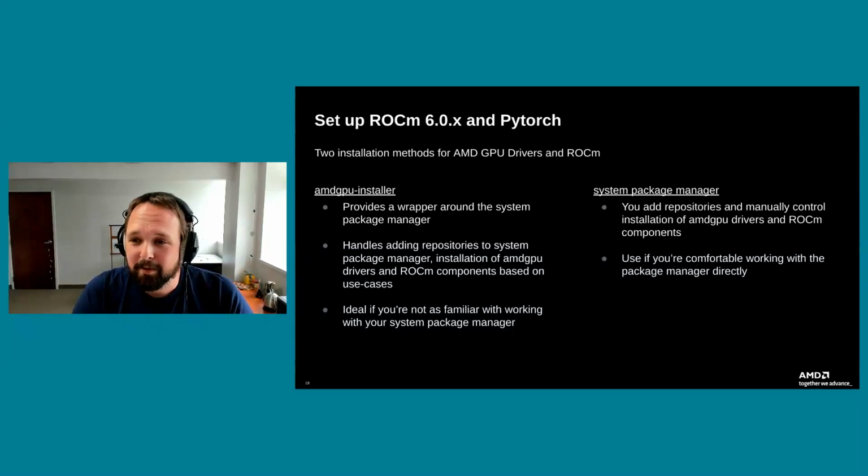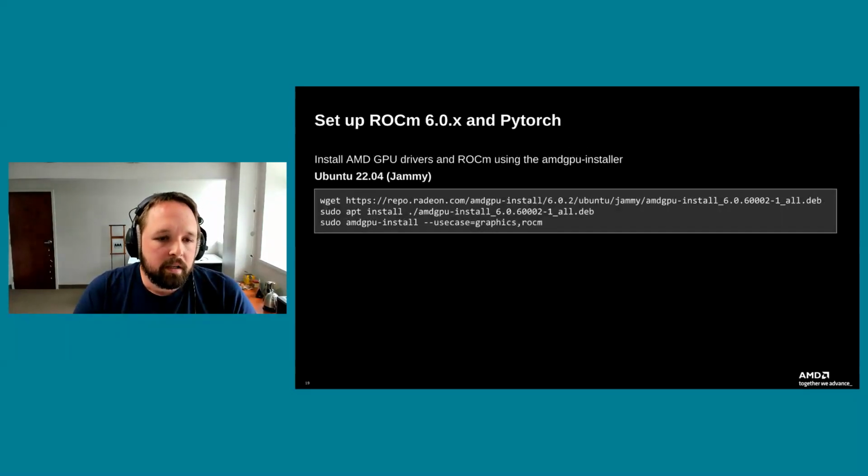Like I said, AMD GPU installer is there if you just want to make your life a little bit easier. So here's an example of doing the AMD GPU install setup. There's just 3 lines really to get going. First one, this is just an example for Ubuntu 22.04: you wget the deb file for the AMD GPU install script, go ahead and install it. That gives you the amdgpu-install binary that you can use to do all that work for you.